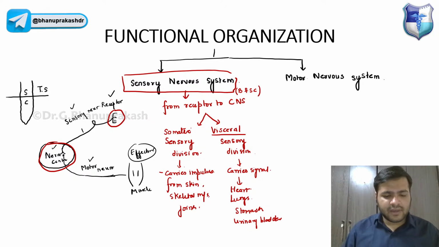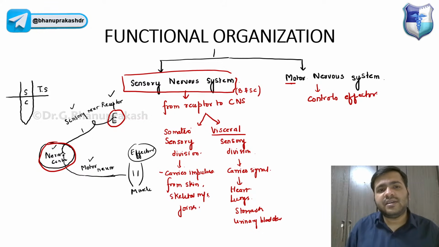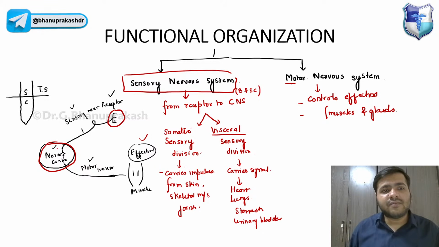On the other hand, guys, we have the motor, meaning muscles, guys. Just try to remember, it controls the effectors of our body, the muscles and the glands. And it is from which part? It is from the nerve center.